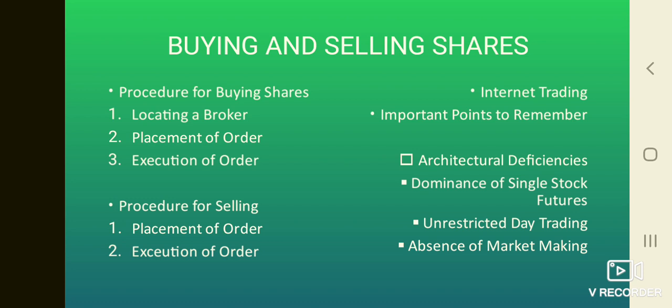Before going further, while we are on the important points, first we will see architectural deficiencies. The Indian market is more volatile than the US market because of the following architectural deficiencies. Dominance of single stock futures. A major architectural defect of the Indian stock market is the dominance of single stock futures.